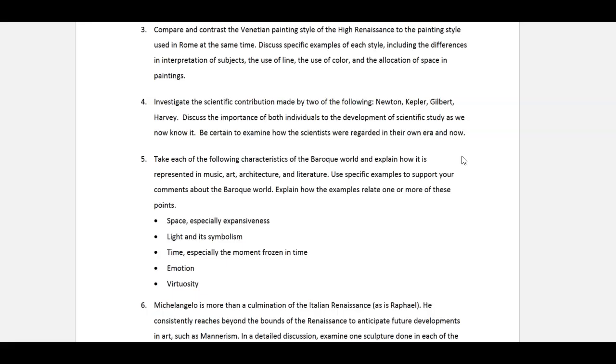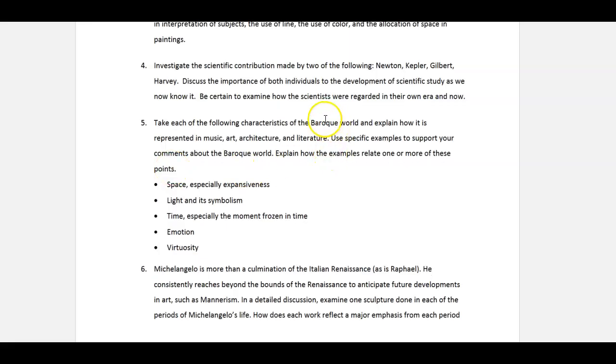So again, it's fairly easy to do a couple of pages over each of these. And again, 2 pages would be about 600 words or so. So it's really easy to do that with the sources you can look at, and I'll show you those here in a moment. The fifth one asks you to look at the Baroque world.